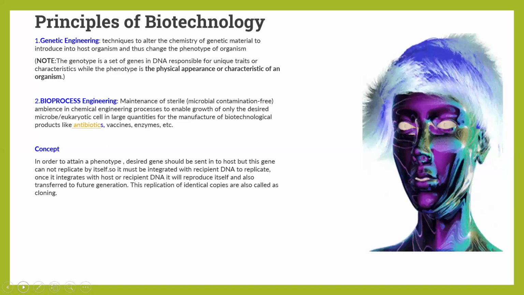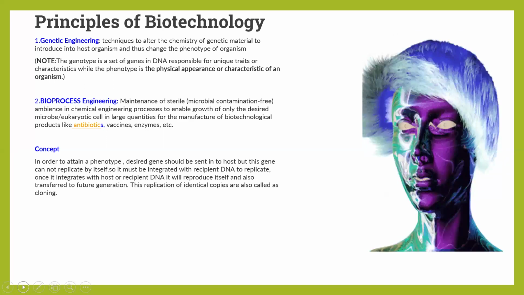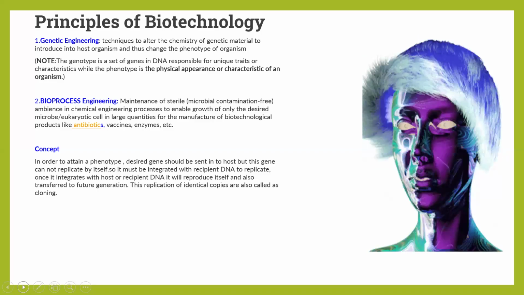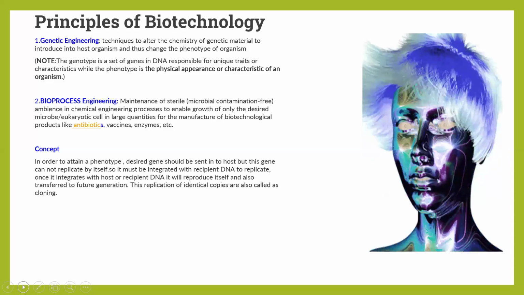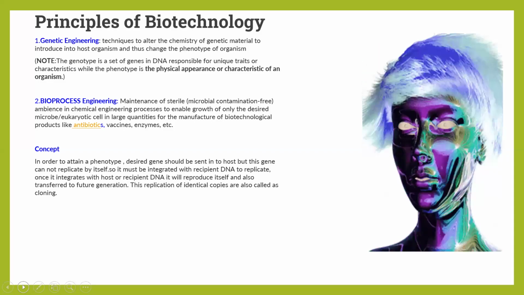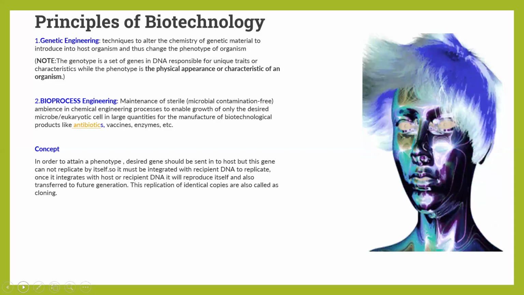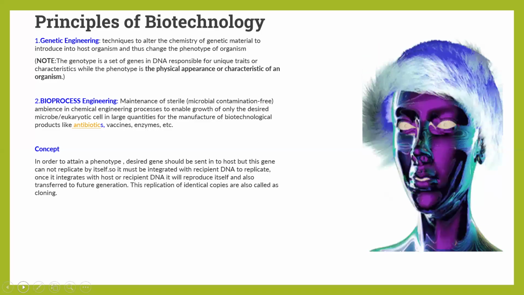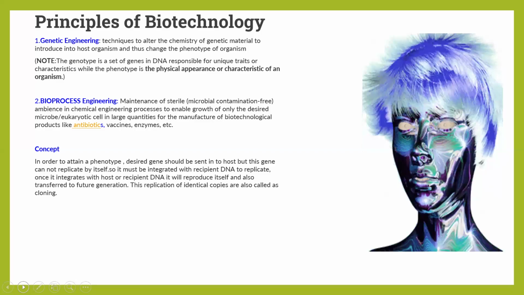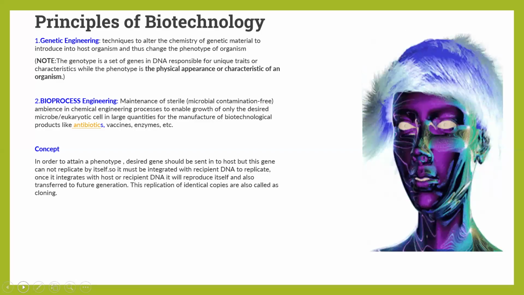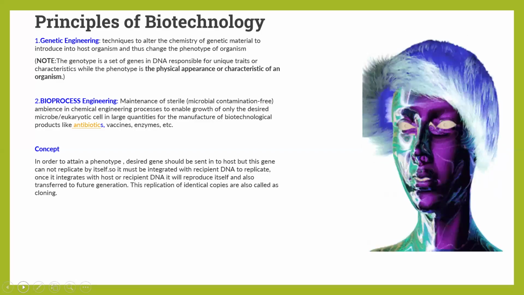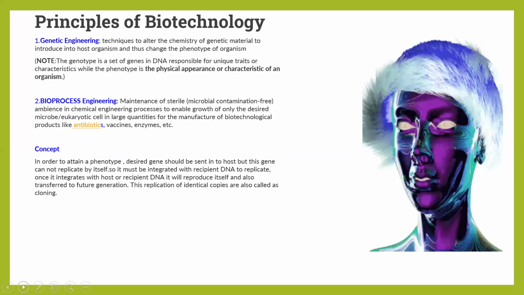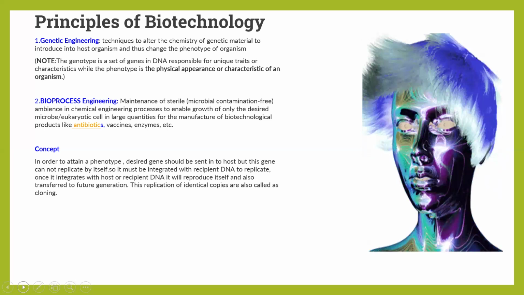So with the help of genetic engineering, the genetic material is introduced into a host organism and thus changes the phenotype, or physical appearance, of the organism. Bioprocess engineering is the maintenance of a sterile, microbial contamination-free ambience in chemical engineering processes to enable growth of only the desired microbe or eukaryotic cell in large quantities for the manufacture of biotechnological products like antibiotics, vaccines, enzymes, etc.